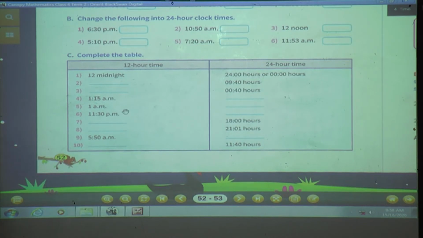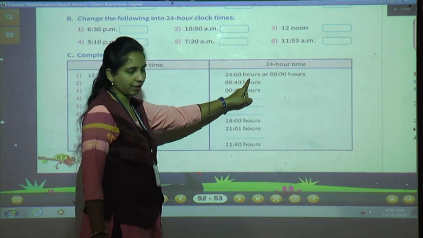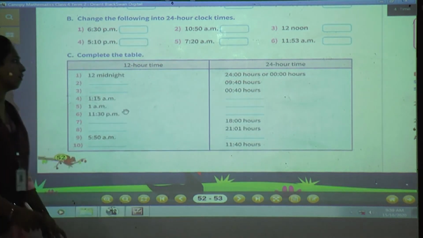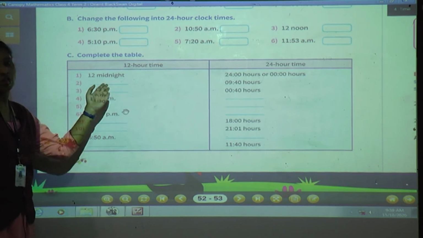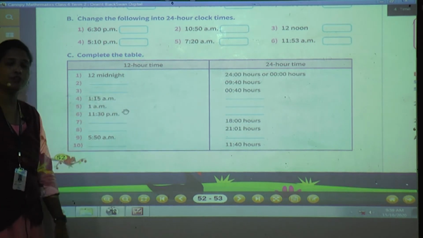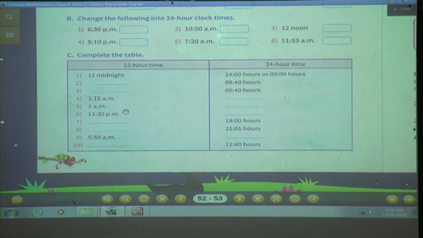Okay, let's write. 12 midnight. Already they have given 12 midnight, so we should write 24:00 hours or 00:00 hours. See, 12 midnight may be the beginning of the day or the end of the day. So you have to write 24 hours or else 00:00 hours.